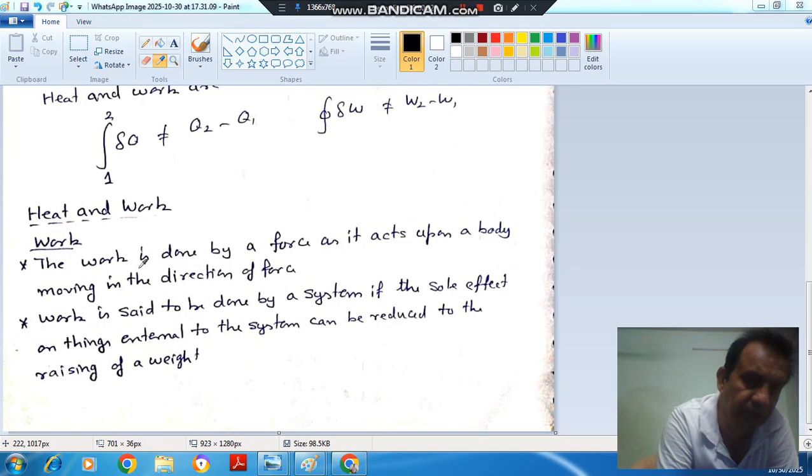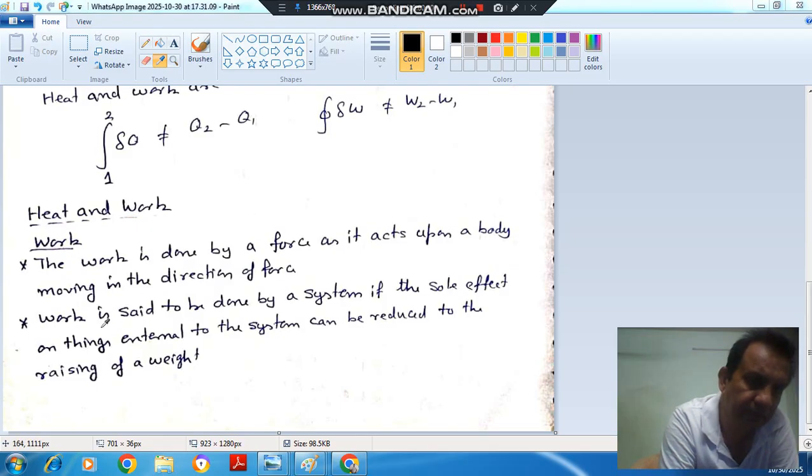So the definition of work is: work is done by a force as it acts upon a body moving in the direction of force. It possesses a body and it is moving in the direction, and the force is used to displace it. Then force into distance is your work.